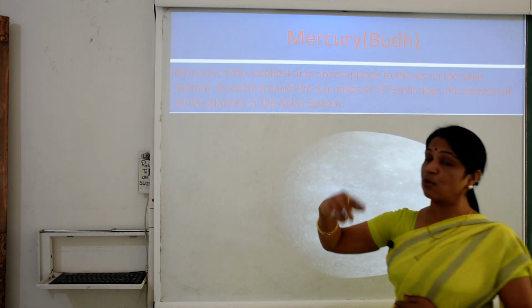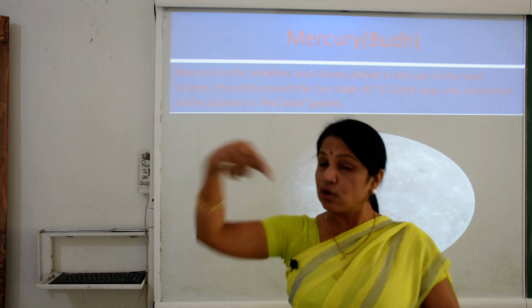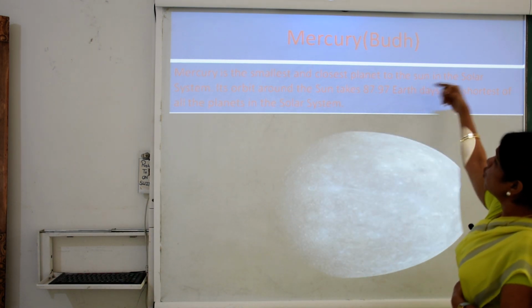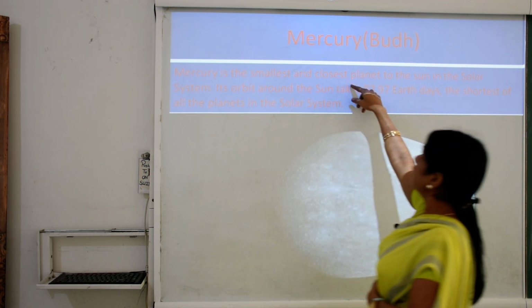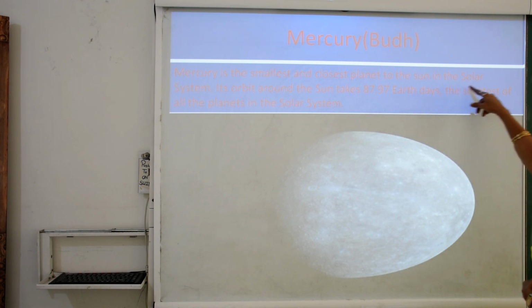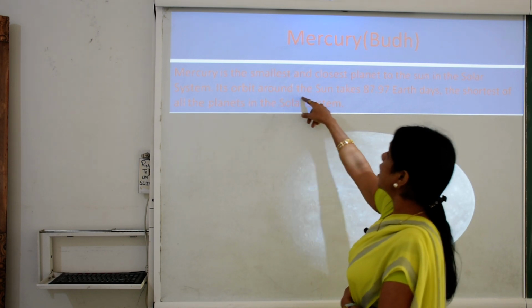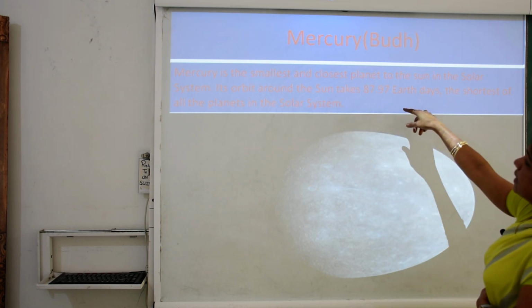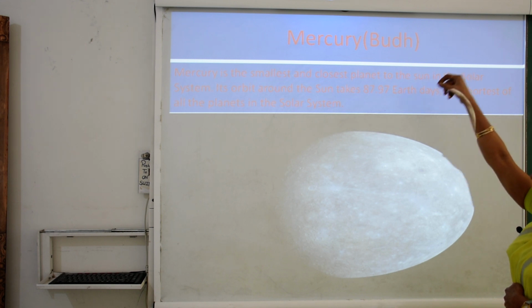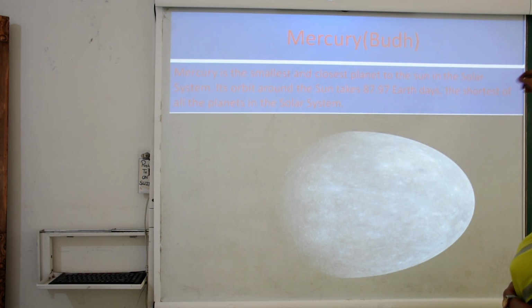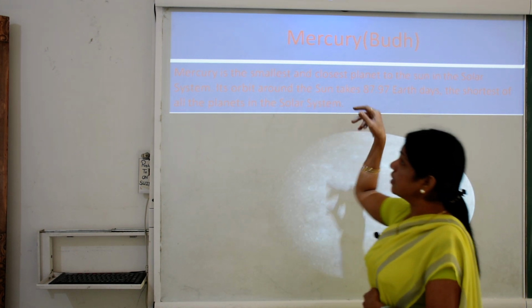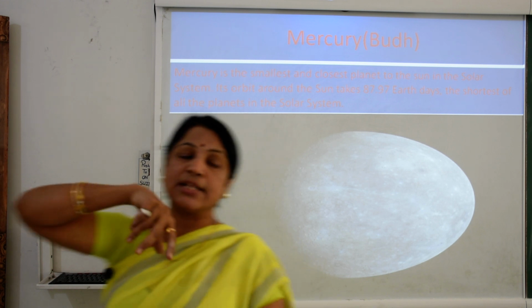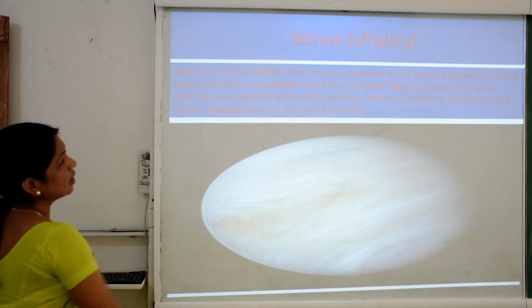That's why first we are going to discuss Mercury, not the Earth. Mercury, its another name is Buddha. Mercury is the smallest and the closest planet to the sun in the solar system, and its orbit around the sun takes 87.97 Earth days, the shortest of all the planets in the solar system. So this is Mercury, that is very near the Sun.